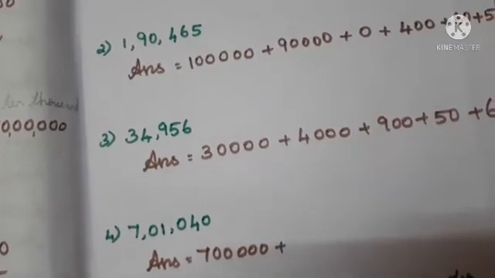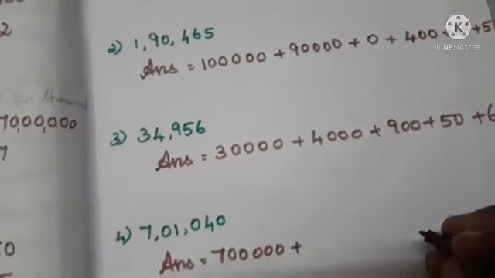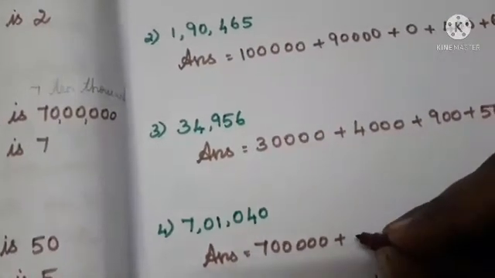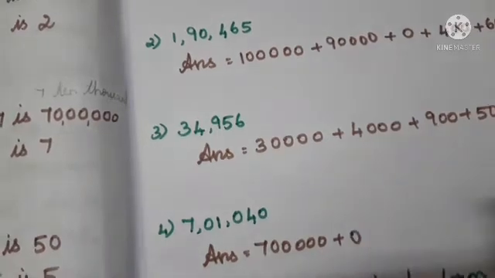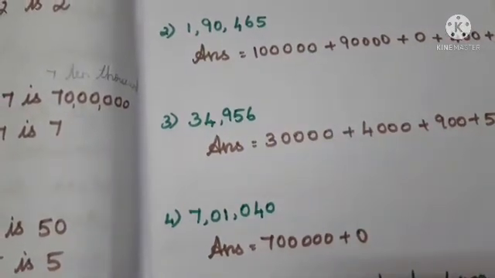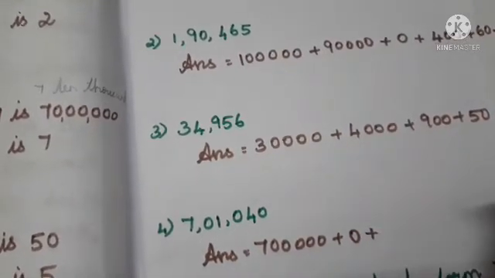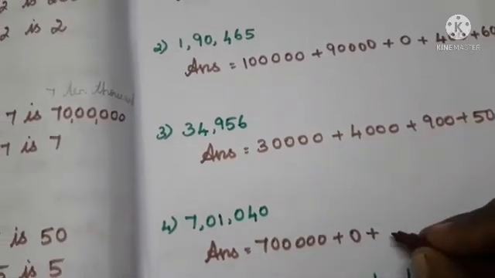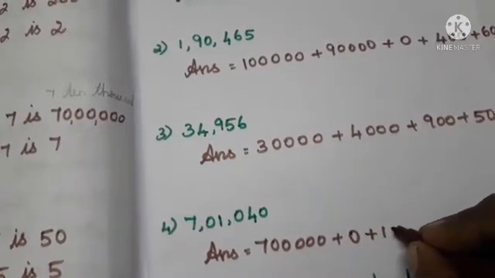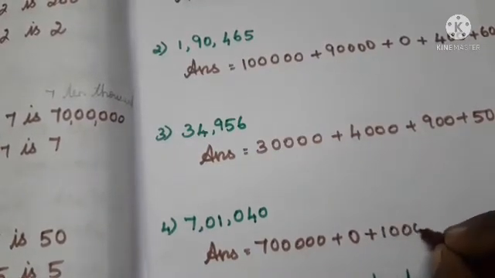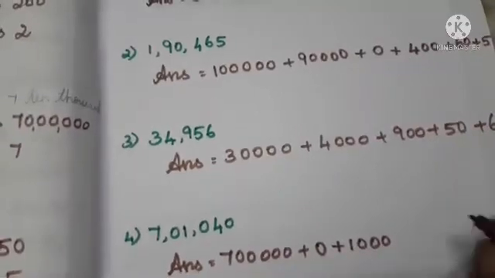Afterwards we have to put plus. Then how many ten-thousands do we have? Yes, only 0 ten-thousands is there, isn't it, ma? 0 ten-thousands. So we have to write 0 there. Okay, only one 0 we have to write. Plus then how many thousands are there? Yes, only 1 thousand. So 1,000 means we have to place 3 zeros at the back of that number.